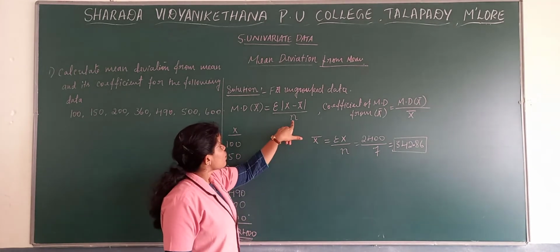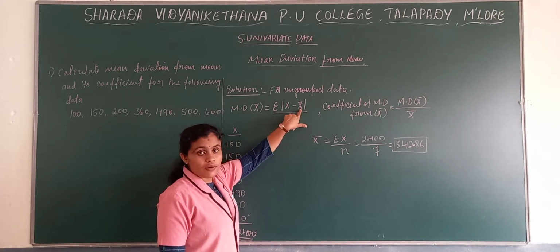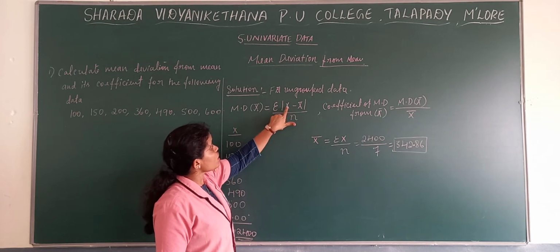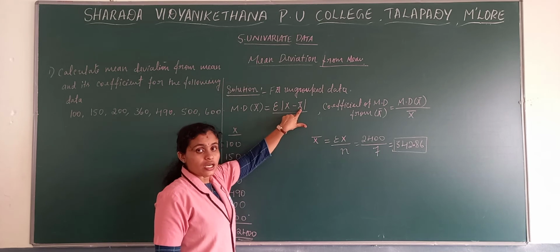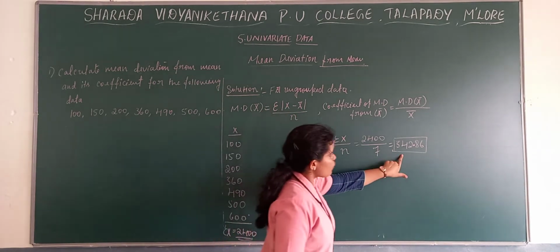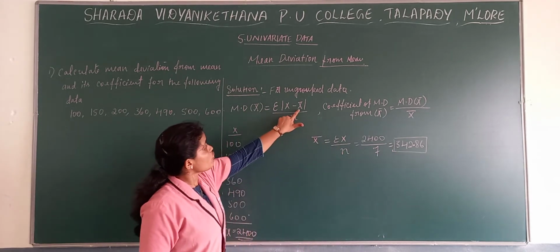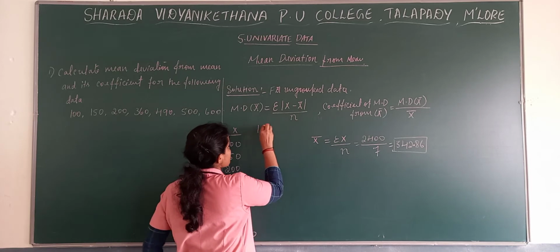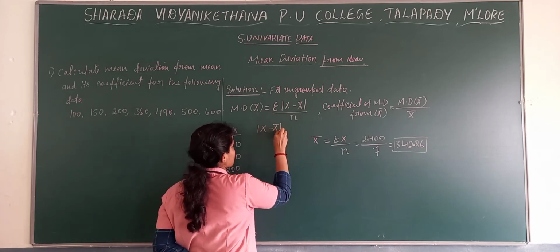See the formula here. We got the value of x bar. Now what do we require? Modulus x minus x bar. We know these are the x series and we know the value of x bar, that is mean. Now we need to find modulus x minus x bar.